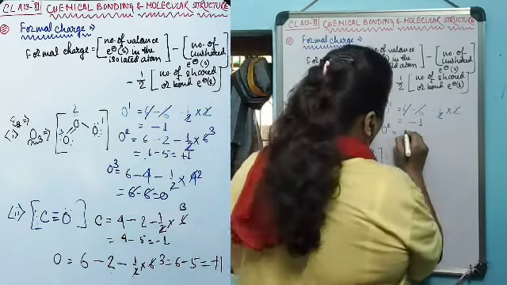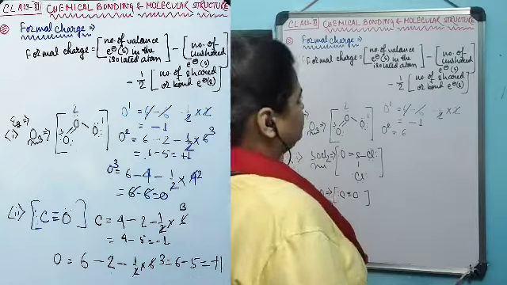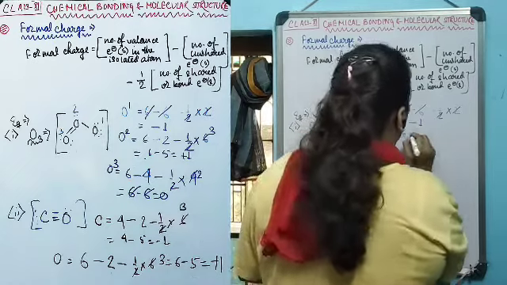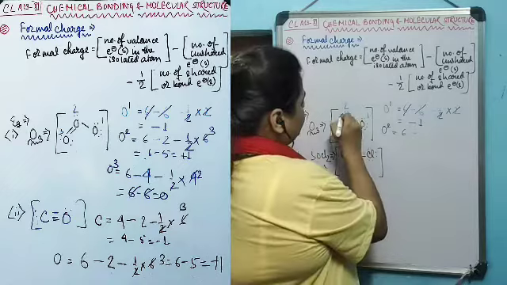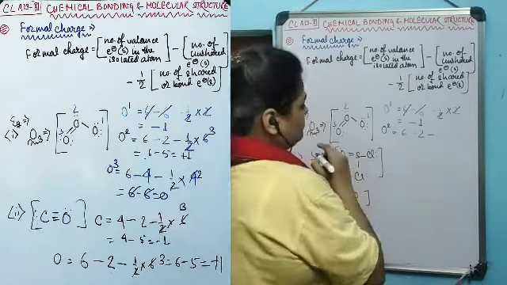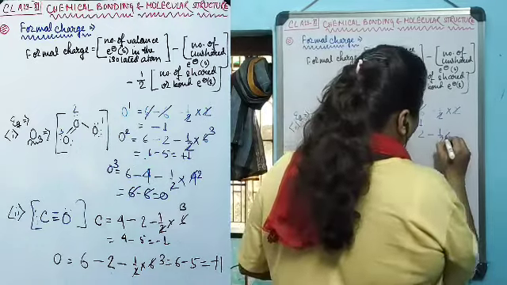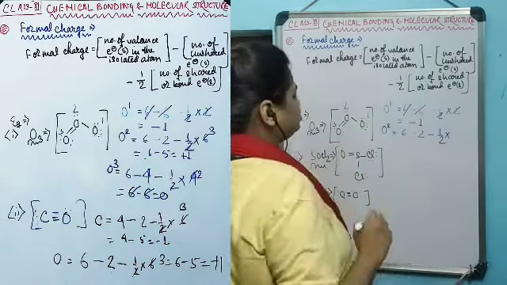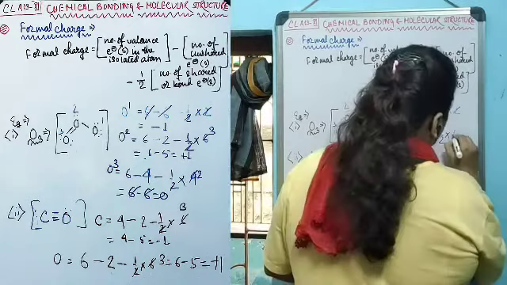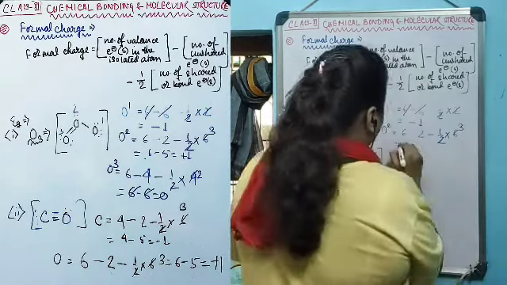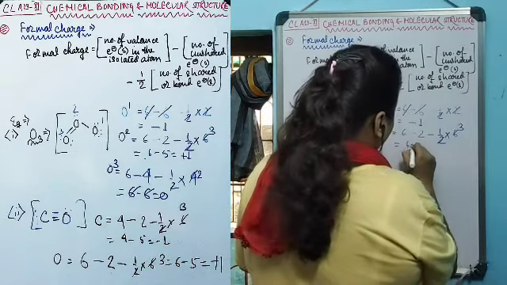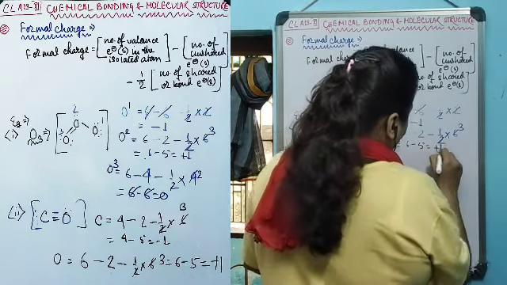Now let's calculate the formal charge for oxygen number 2. Oxygen number 2 again has 6 valence electrons when isolated, minus the unshared electrons, which are only 2, minus half of the bond pair electrons. 3 bonds are there, therefore the bond pair electrons will be 3 twos are 6. This will give plus 1.